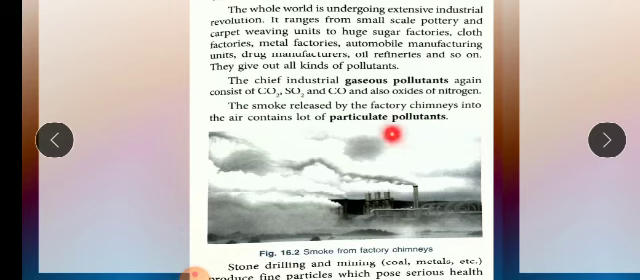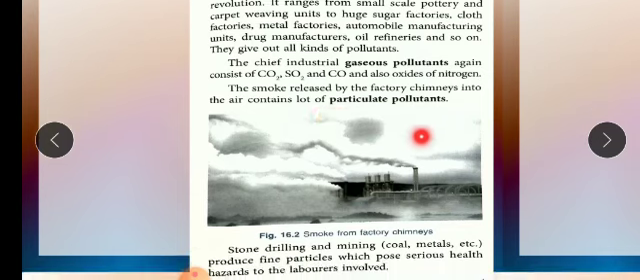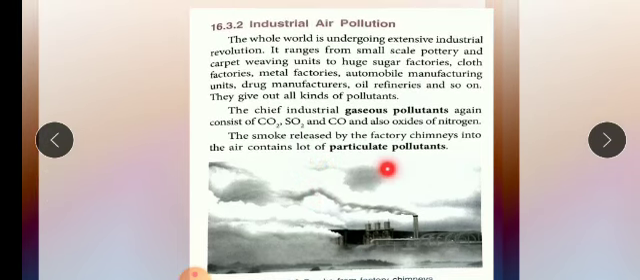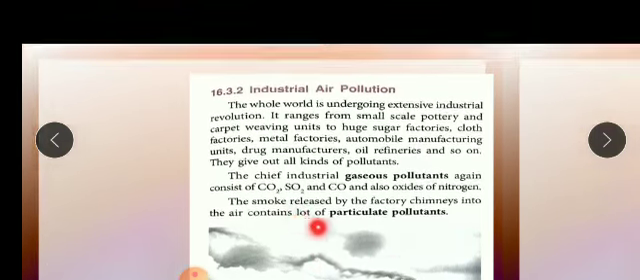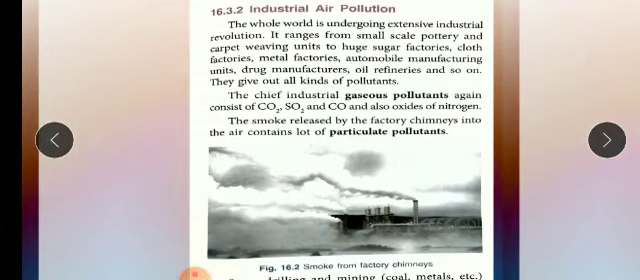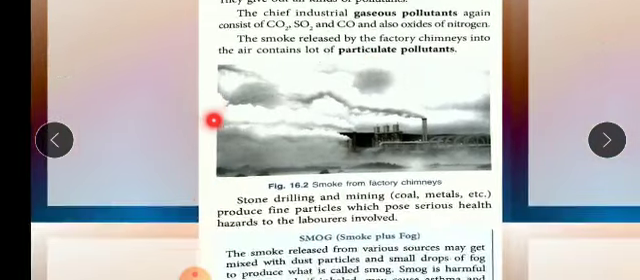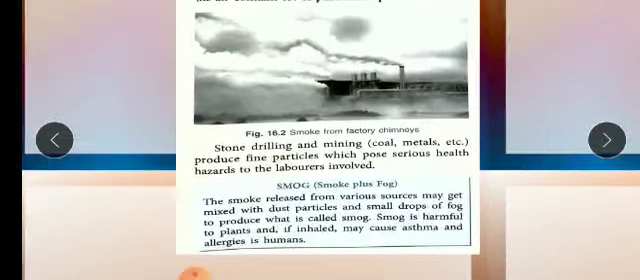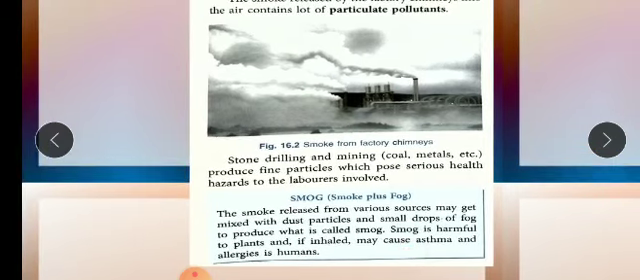And the smoke released by the factory chimneys contains a lot of particulate matter, which acts as a pollutant, I told you. So industry is the second part. Then comes smoke. What is smoke? Smoke plus fog is smog. When we inhale the smoke released from industries, it may cause asthma and allergies in humans.